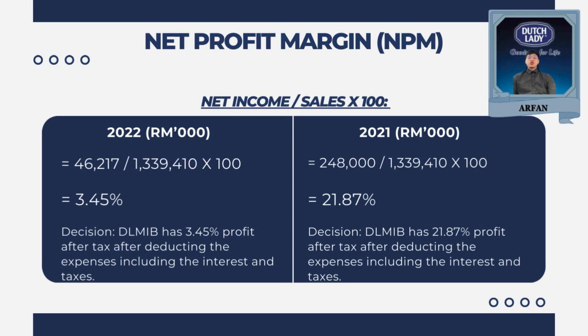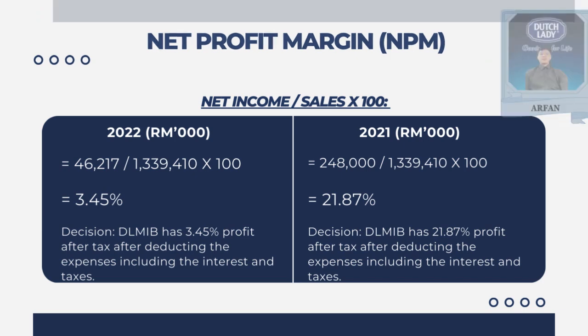In 2022, the LMIB takes 3.45% net profit margin, while in 2021, the LMIB takes 21.87%. Indeed, a higher net profit margin is generally considered favorable as it reflects the company's ability to control all aspects of its operation and generate profit efficiently.